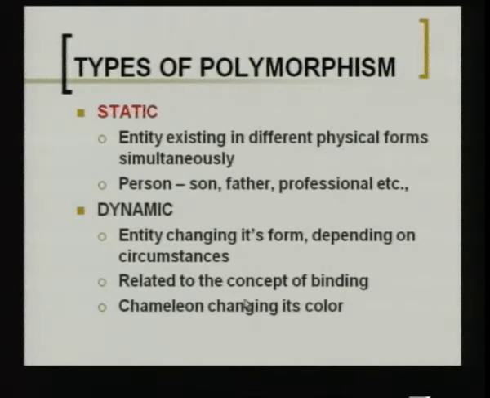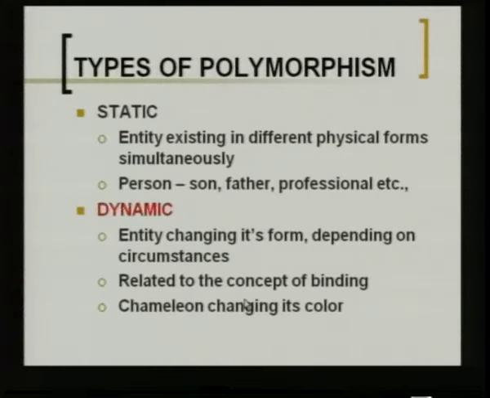So, in types of polymorphism you have static and dynamic polymorphism. So, what is this static polymorphism? An entity existing in different physical forms simultaneously. For example, if you take human beings, that is we ourselves, we all perform different roles at the same time. I can be a teacher, at the same time I can be studying some other course. So, there I become a student, and here when I am taking classes I become a teacher, I am a daughter, I am a mother. So, like this the same me is exhibiting different functions at different times. So, the same object which exists in different physical forms constitutes a static form of polymorphism.